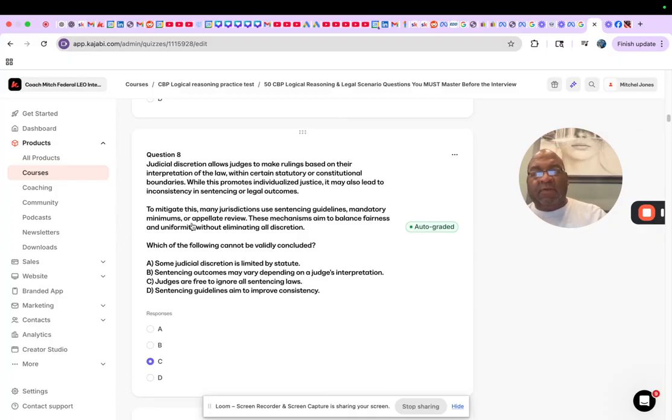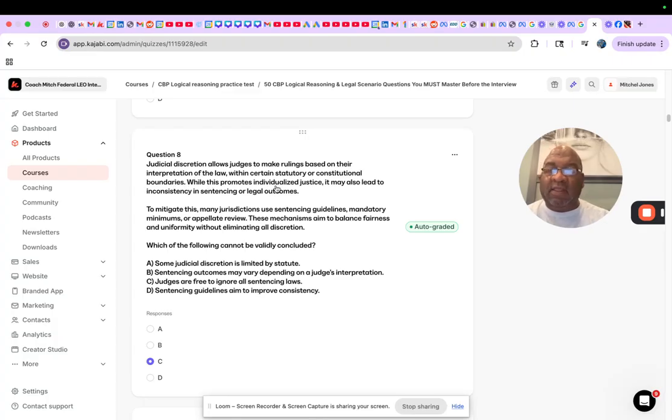Here we go again. Remember, this is logical reasoning. Judicial discretion allows judges to make rulings based on their interpretation of the law. So right there, you already know. The judge can make a ruling based on their interpretation of the law, but however, within certain statutory or constitutional boundaries. So even judges have boundaries, okay? They can make discretions based upon boundaries, okay?